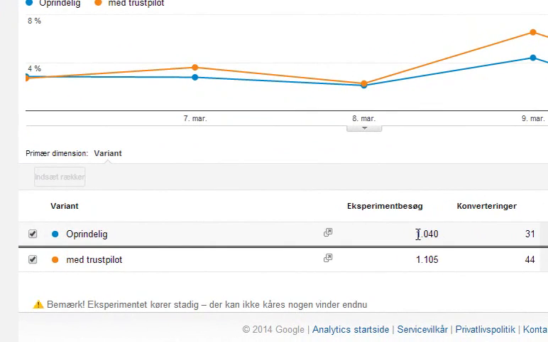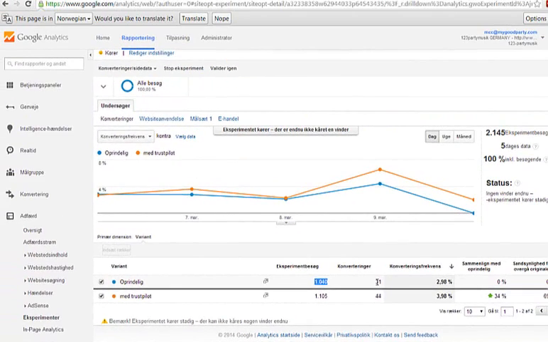You can see the original one already had 1040 visits, and this one got approximately the same. You can see that the conversions that were made here was 31, and here we have 44. And that is a conversion of 2.98 and 3.98, so exactly 1% better.